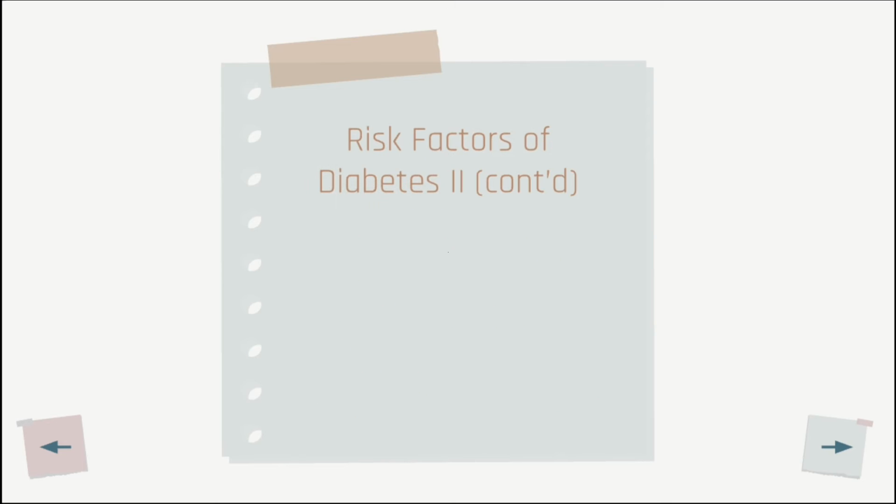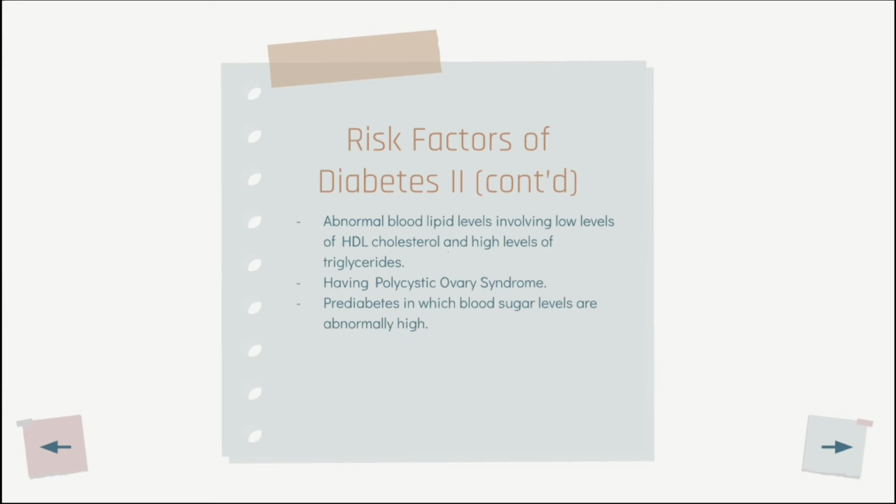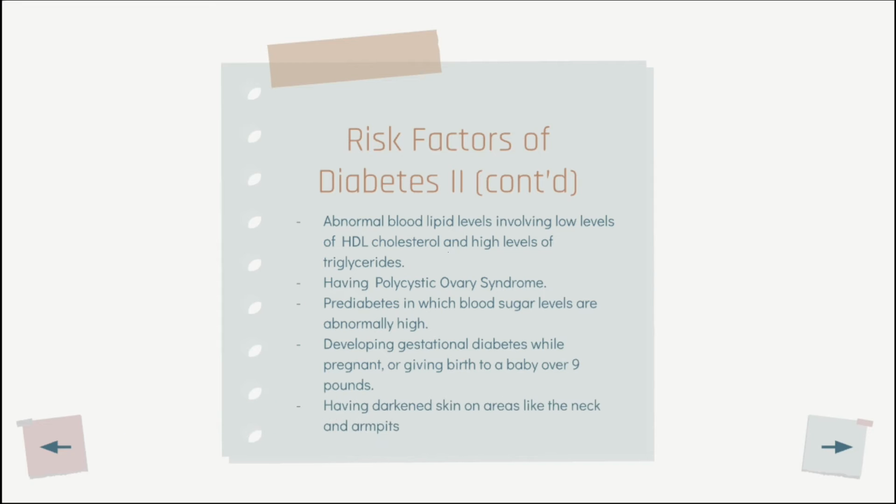Other bodily conditions can also contribute to type 2 diabetes concerns. These include abnormal blood lipid levels involving low levels of HDL cholesterol and high levels of triglycerides, having polycystic ovary syndrome, a condition called prediabetes in which blood sugar levels are abnormally high, developing gestational diabetes while pregnant or giving birth to a baby over 9 pounds, and having darkened skin on areas like the neck and armpits, which can indicate insulin resistance.